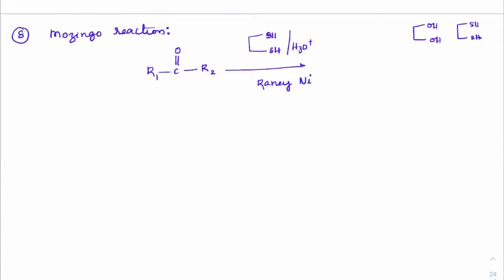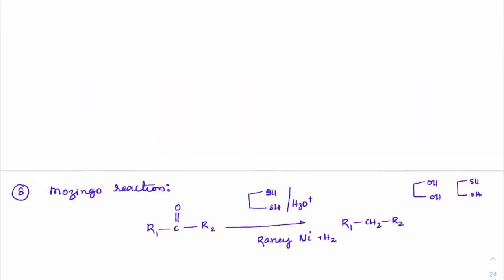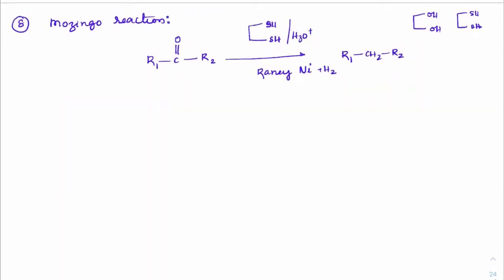I told you what is Raney nickel. Okay, so with Raney nickel and H2, when the reaction is done, you will get this as R1 CH2 R2. As of now, mechanism is not important. By the way, all these three mechanisms again you will get in aldehydes and ketones. So for this, you just need to know how the reaction is. C double bond O, in the presence of thiols and Raney nickel, will convert into an alkane form. Got it? Everybody understood that point?